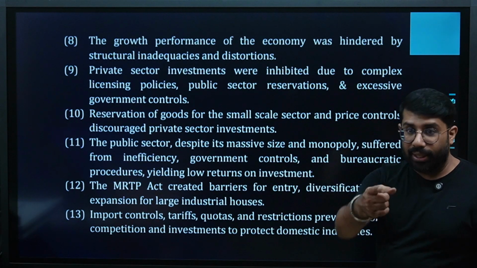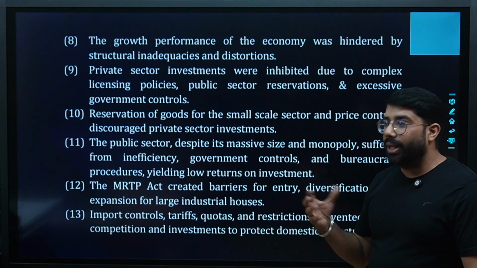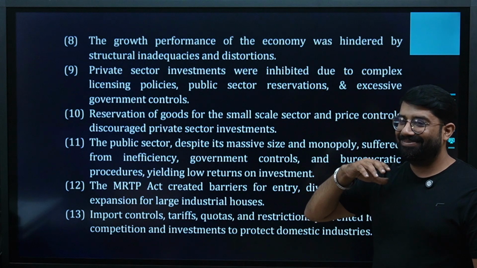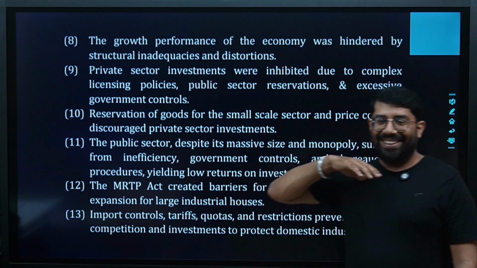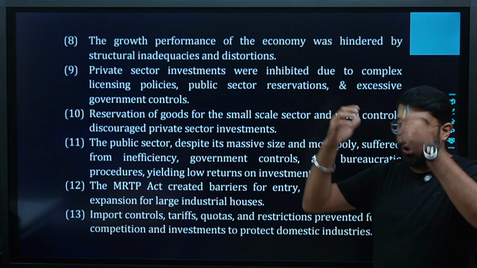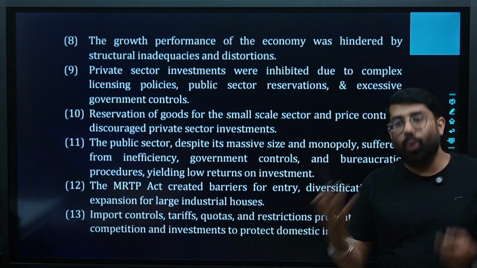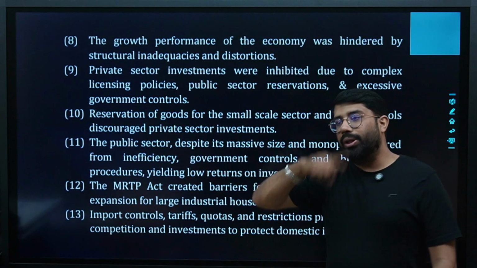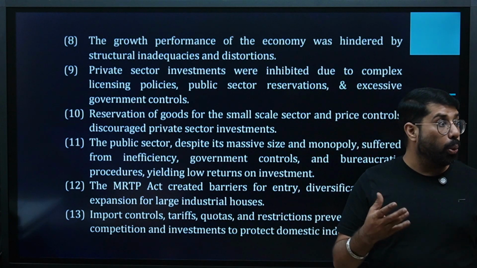And bureaucratic procedures, the administrative procedures, right? They were not working. The administrative procedures were burdening the government, overburdening it, so it could not work the way it should have worked, because it was controlling all the things on its own. The private sector's help was not there. There was no one to divide the work.